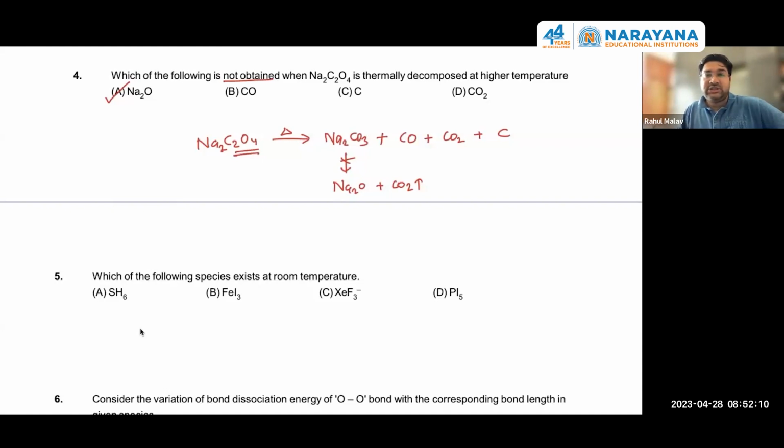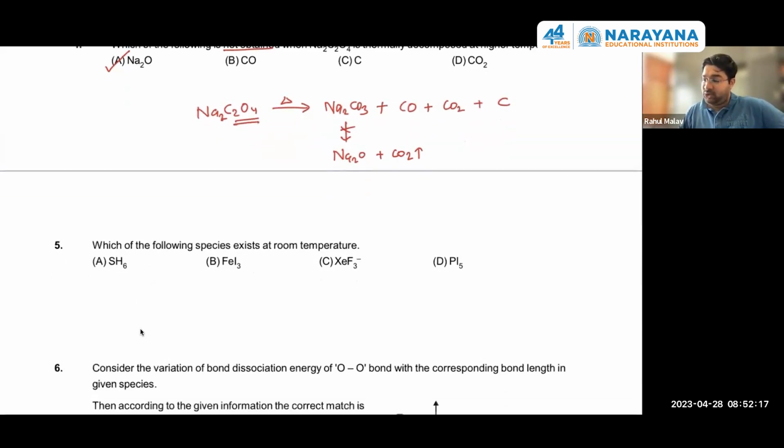Sulfur can form 6 bonds easily with elements like fluorine. But with hydrogen, what is the problem? Due to the negative oxidation state on the sulfur, sulfur has a partial negative charge in the sulfur-hydrogen bond. So in this situation, what happens? The 3s and 3p orbitals cannot combine with the 3d orbital, because in hybridization, the intermixing is important for bond formation.